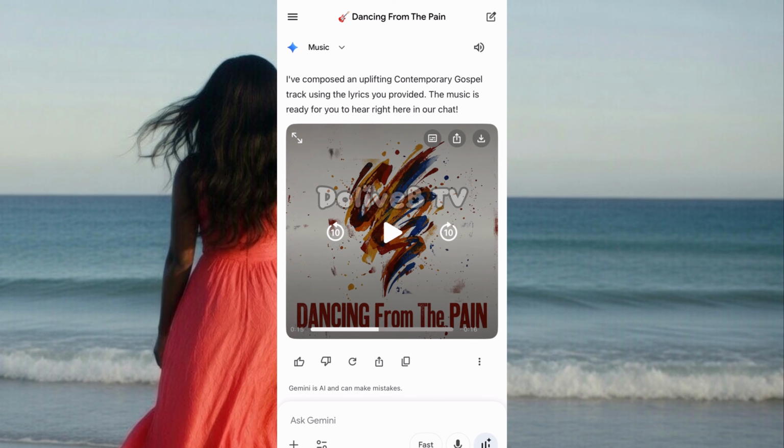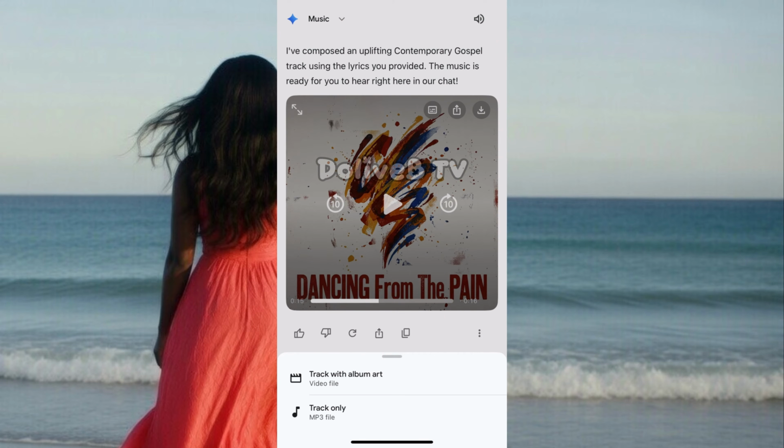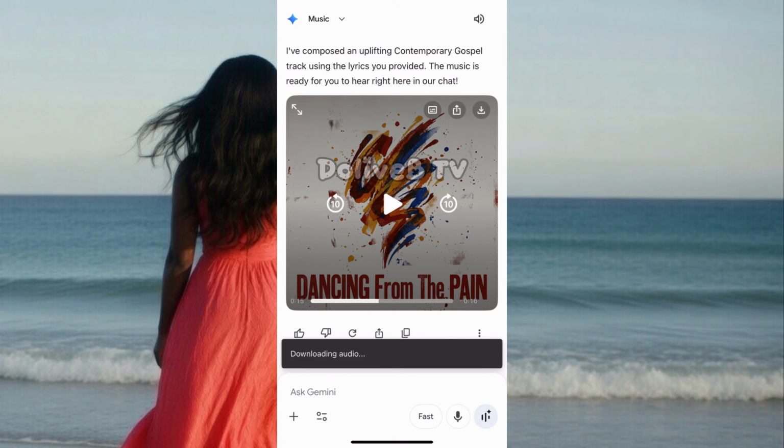Oh wow, this is so nice. I like it. What you just need to do is come over to this part where we have download, and tap on it. There are two options: the track with the album art, like a video file, and the track only, an mp3 file. We only need the mp3 file because we're going to be creating our own video. So I'm going to tap on this one and save the audio to my device.